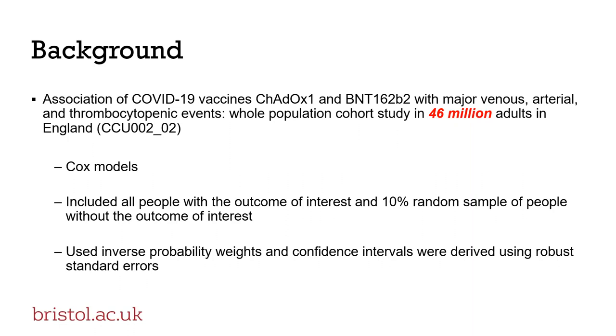These models used data from all people with the outcome of interest and a 10% random sample of people without the outcome of interest. This was done for computational efficiency. And to account for this sampling of the non-case population, the analysis incorporated inverse probability weighting. It's a method to recreate the analysis on the whole population by introducing weights appropriate to the sampling probability of each individual. And the confidence interval was derived using a robust standard error.